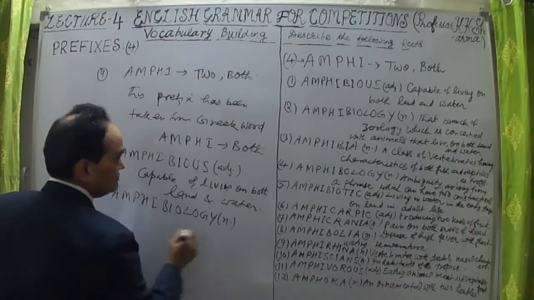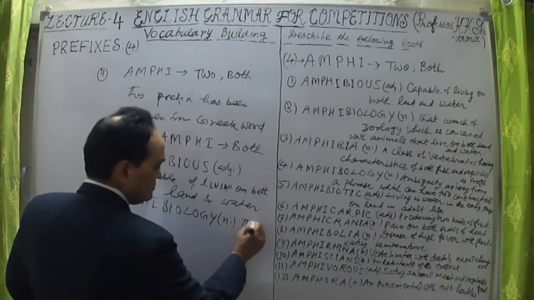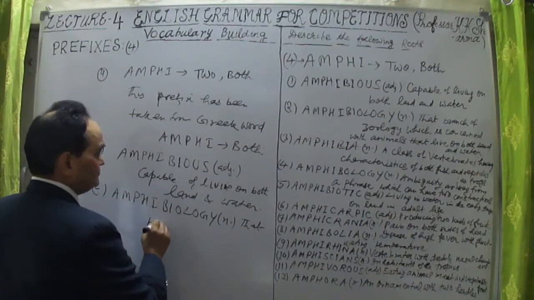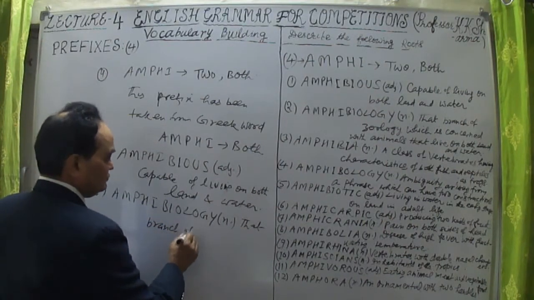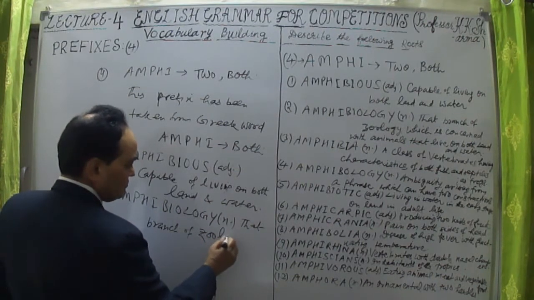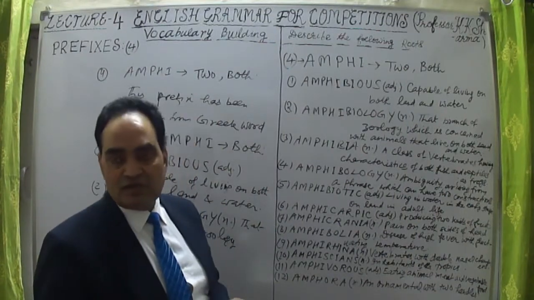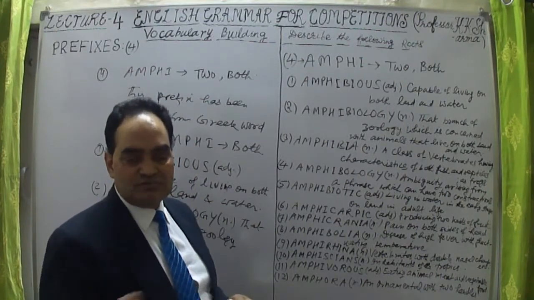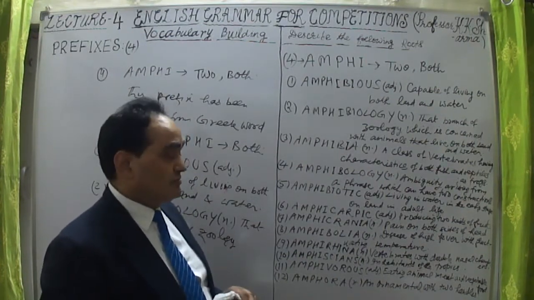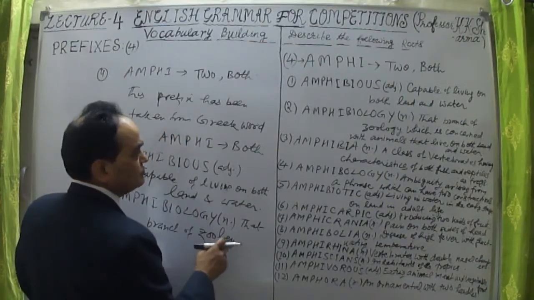A-P-H-I-B-I-O-L-O-G-Y. Amphibiology. So what is this amphibiology? That branch of zoology. Zoology is animal science, where we study animals, while botany is about plants. Animals include human beings as well, all kinds of animals. Zoo means animal, so animal science is zoology.